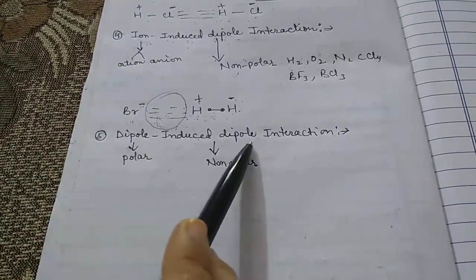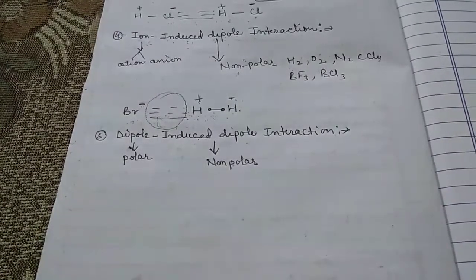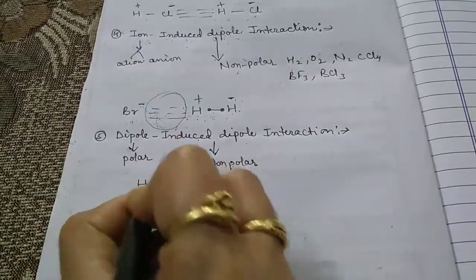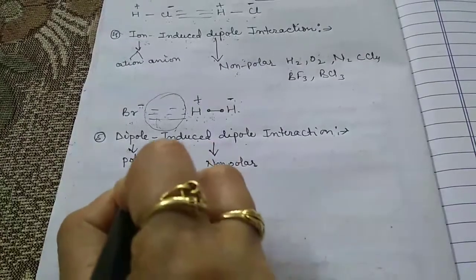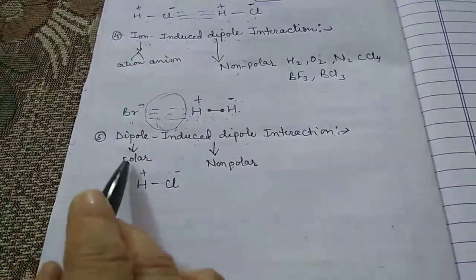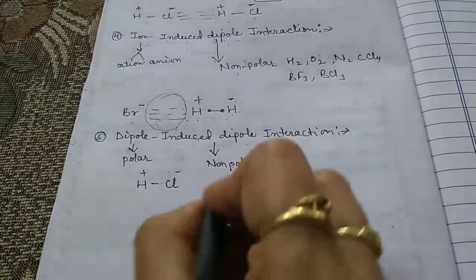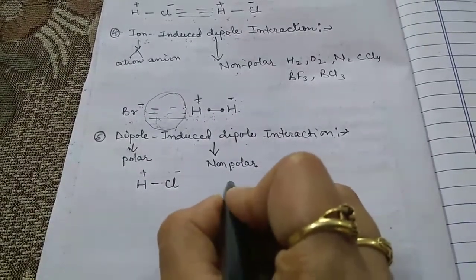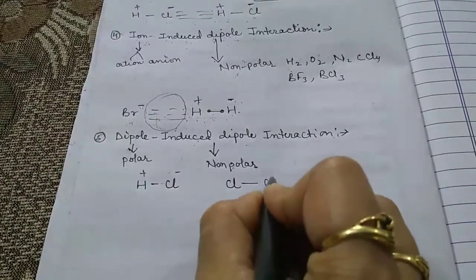Now for example, we have HCl. We know that this one is plus and this one is minus. So this is called the polar molecule. And for example, for non-polar, we have Cl2, which is a non-polar molecule.